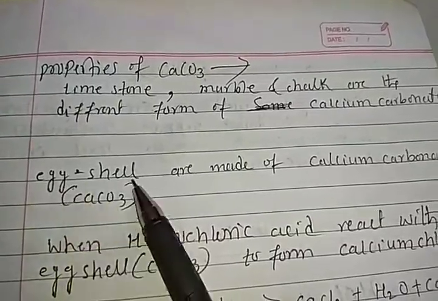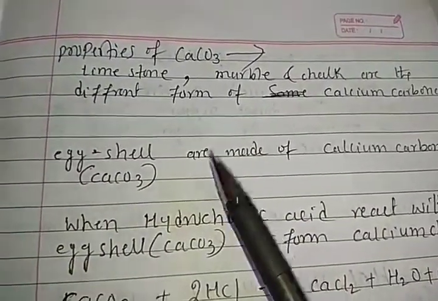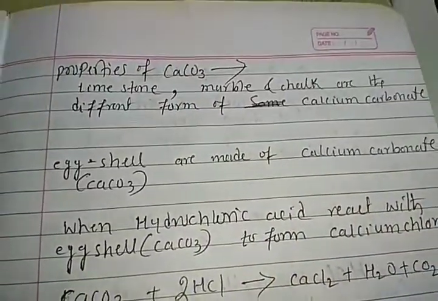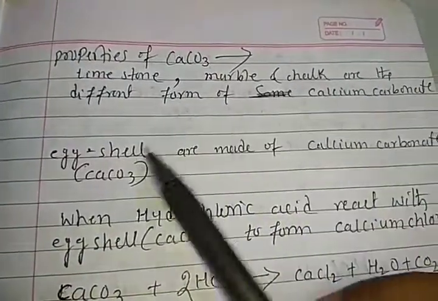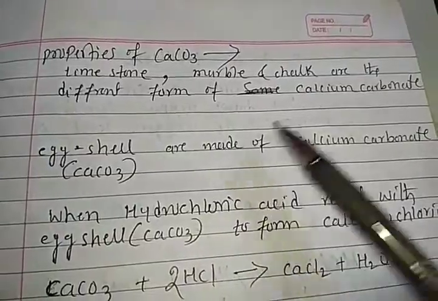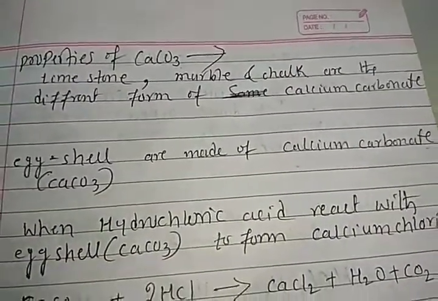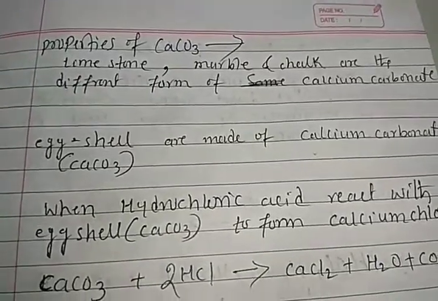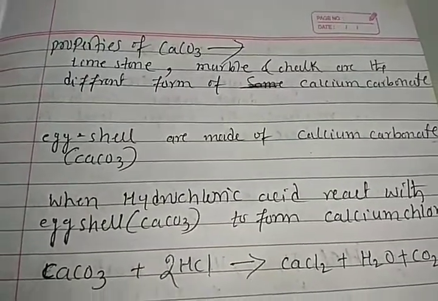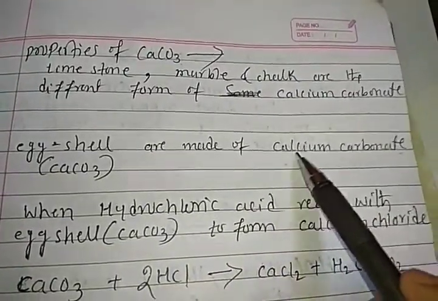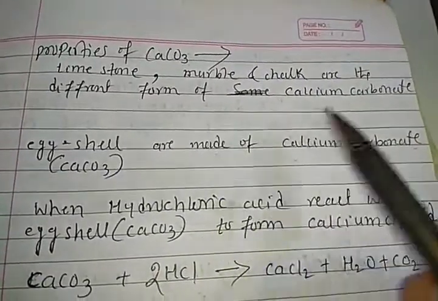One more example, eggshell. The egg is covered by a white color shell, a white color coating exists. That white color coating is nothing but calcium carbonate. Right, friends? Okay. So the egg coating contains calcium carbonate. Does it contain calcium carbonate or not?